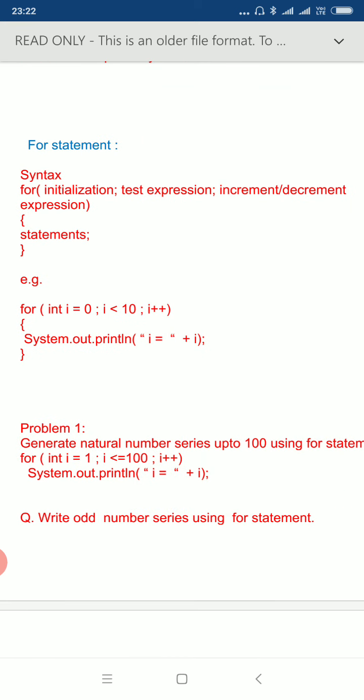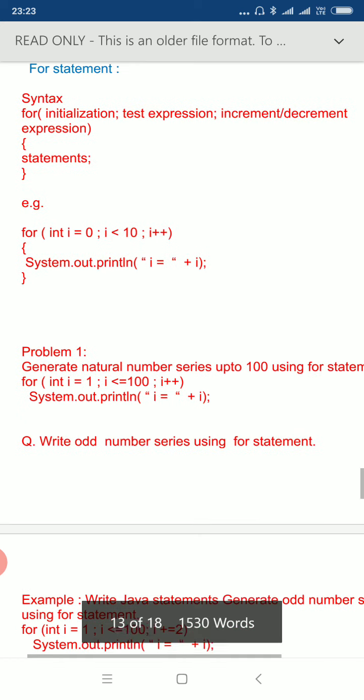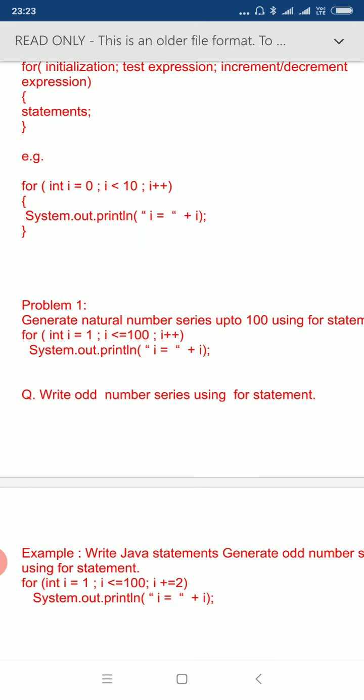As you can see, the syntax of the for statement is: for, followed by a bracket start, then initialization, semicolon, test expression, semicolon, increment or decrement expression, bracket close, then followed by a statement or group of statements. Inside the brackets there are three parts. Initialization means the initial value. Test expression means we are testing a condition. Increment or decrement means we may increment the value of the variable. You can understand this through the example given there.